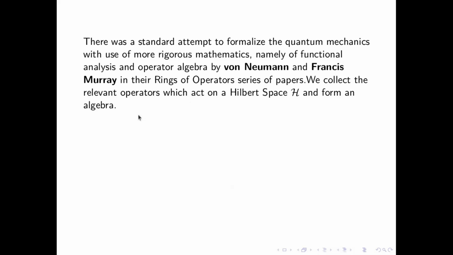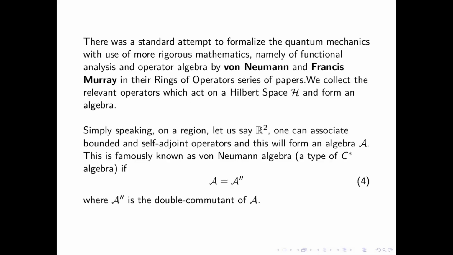Now, I'm pretty sure you must have heard what an algebra is. Simply speaking, on a region, let us say R squared, one can associate bounded and self-adjoint operators, and this will form an algebra. This is famously known as a von Neumann algebra, which is a type of C-star algebra.